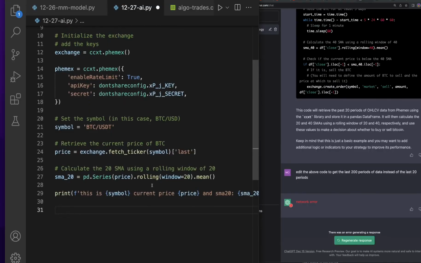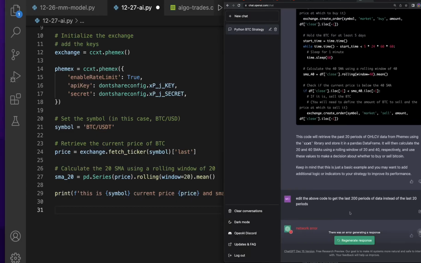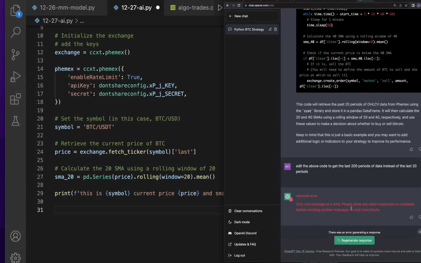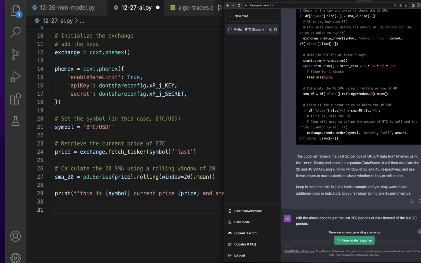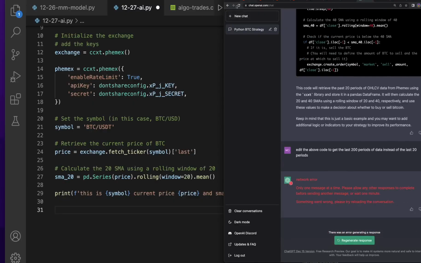Right now I know how to do this, and look at that, I just got a network error. So it looks like I'm just pushing it too hard. So let's go ahead and regenerate response. Only one message at a time. Please allow any other responses to complete before sending. So maybe this is the end of my use of ChatGPT.